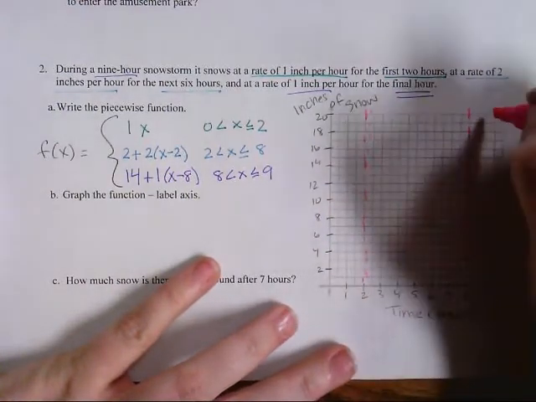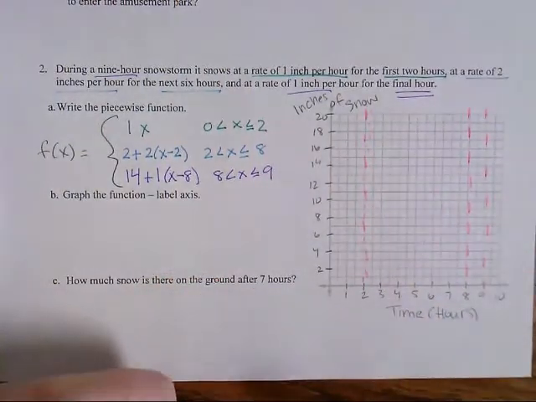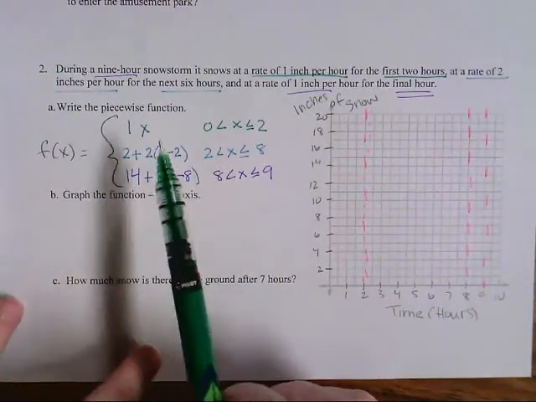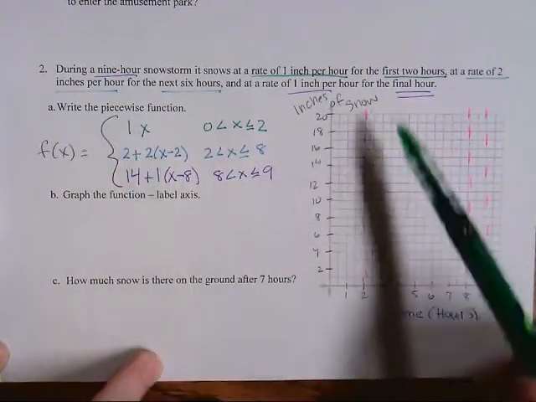And then our last fence is going to be at 9, because that's when the snowstorm is going to stop. All right, so now let's graph our different pieces. We need to plug in these values into my function to get our graph.